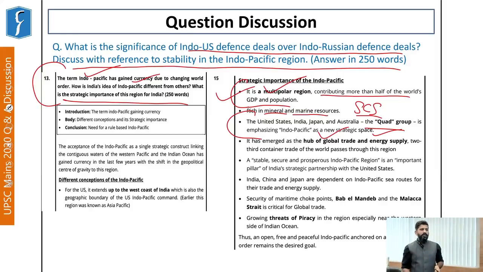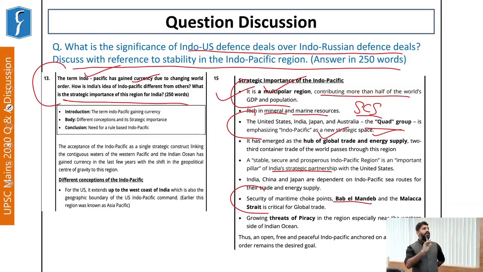A stable and secure Indo-Pacific region is an important pillar of India's strategic partnership. And it has important choke points like Bab al-Mandab and the Malacca Strait. So all these things highlight that the Indo-Pacific has gained currency of late, right? And all these countries are coming up with their conceptions of the Indo-Pacific region.